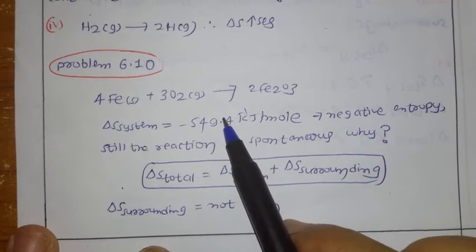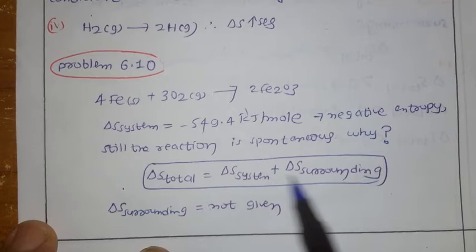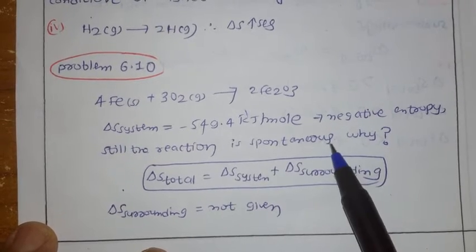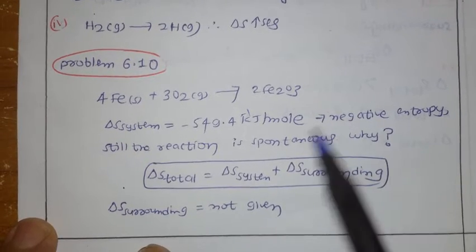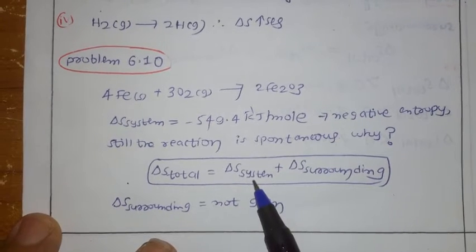So here we have the negative entropy, yet the reaction is still spontaneous. Why? If you see, the reaction is spontaneous, so why are they asking? Now you have to remember an important point: total entropy means the entropy of the system plus the surroundings.